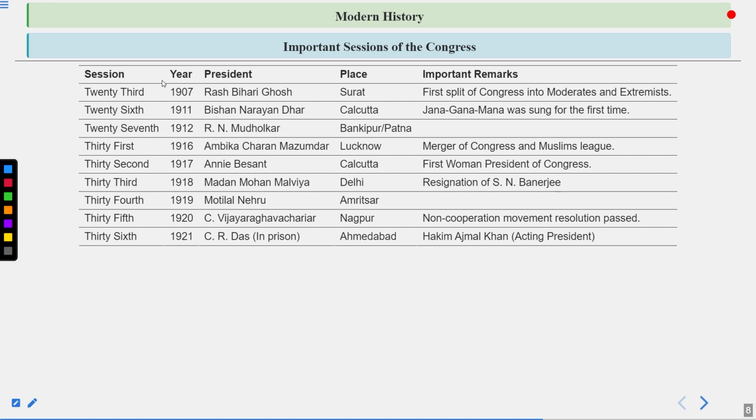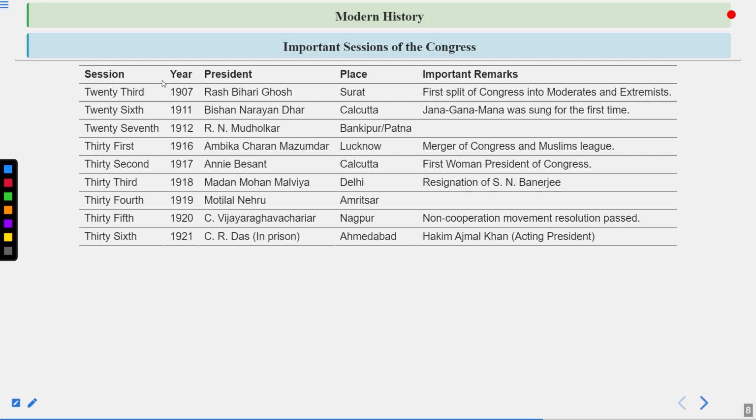Basically, Congress was divided into two parts. One is the moderates, that was led by Mr. Gopal Krishna Gokhale, and the other ones were the extremists. They were led by Lal Bal Pal, that is Lala Lajpat Rai, Bal Gangadhar Tilak, and Bipin Chandra Pal. And just after this session, both Lala Lajpat Rai and Mr. Bal Gangadhar Tilak were arrested and imprisoned in jail.